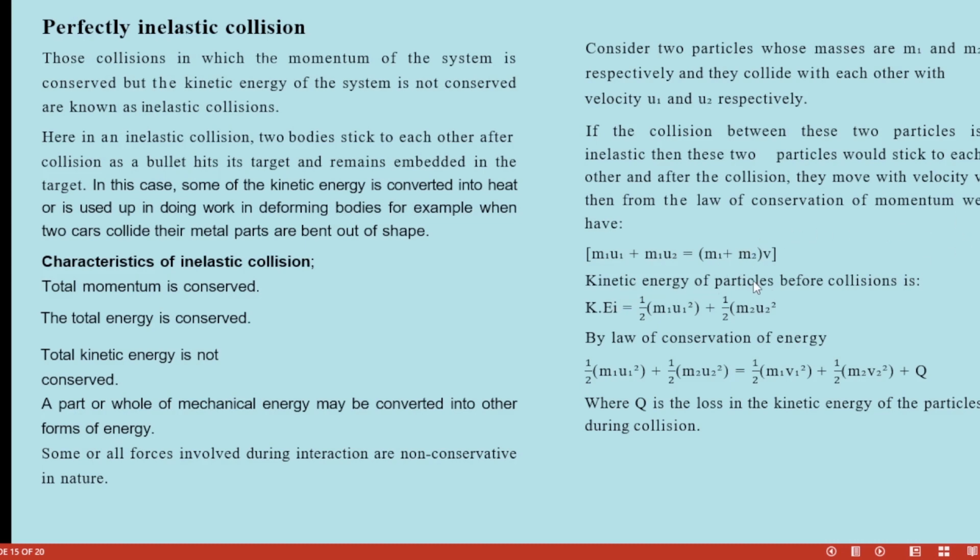The kinetic energy of the particles before collision is, for the first particle, half m1 u1 square, plus half m2 u2 square for the second body, the addition of the two. It's not equal to the kinetic energy after, because it is not conserved. So by the law of conservation of energy, this plus this is equal to this plus this, then plus Q, where Q is the loss in the kinetic energy of the particles. You can see that this side is not equal to this side because there is an addition of the loss in kinetic energy added to it.